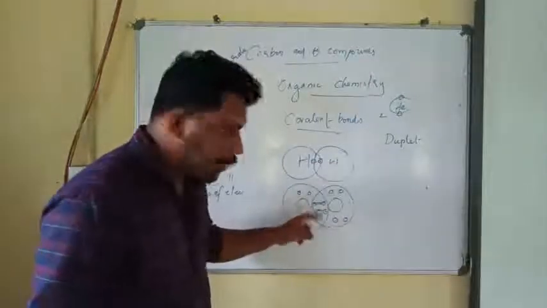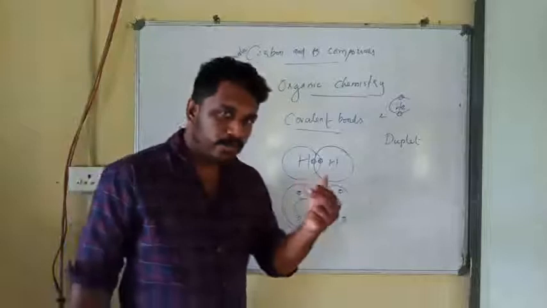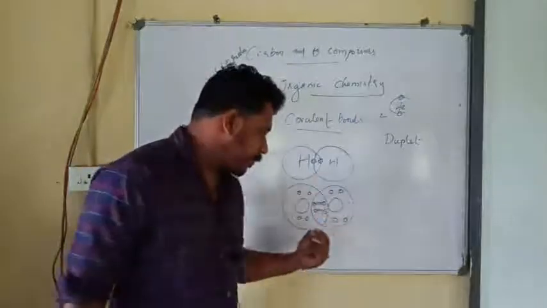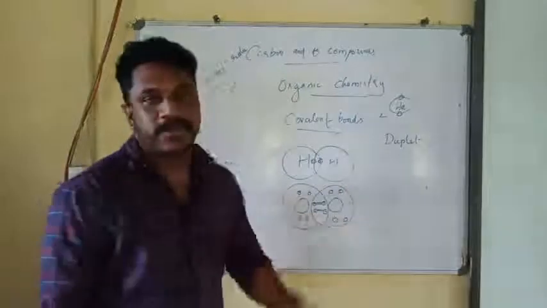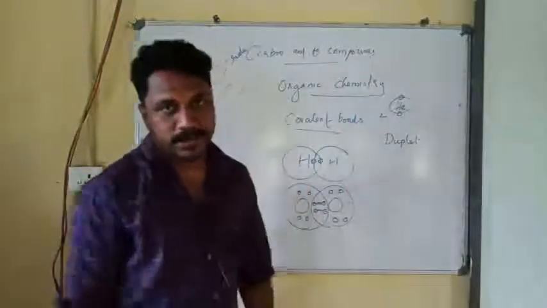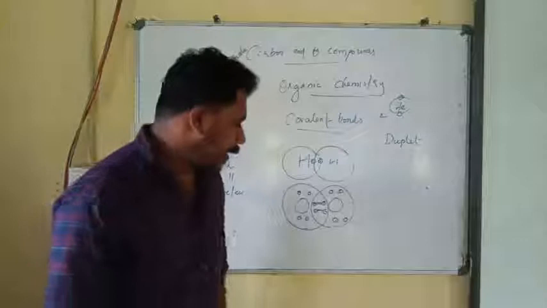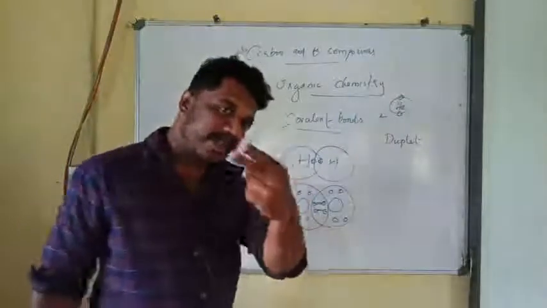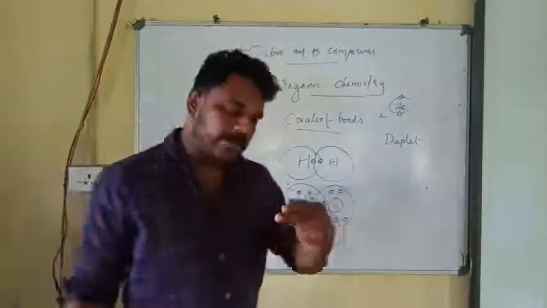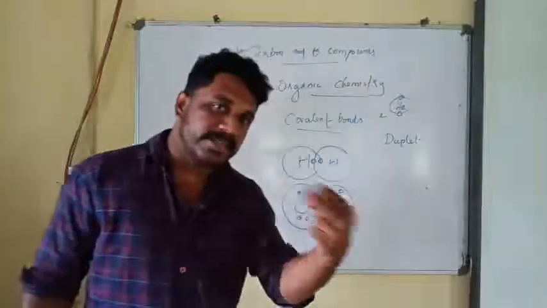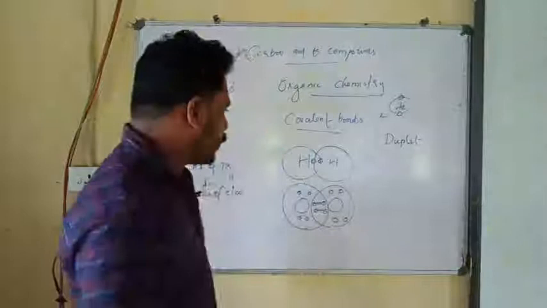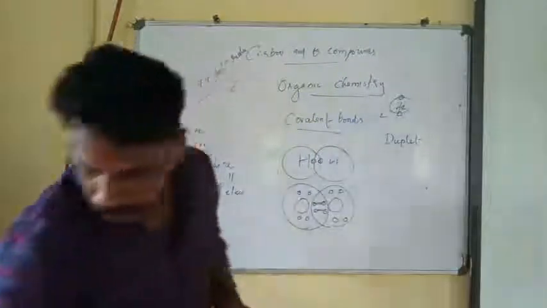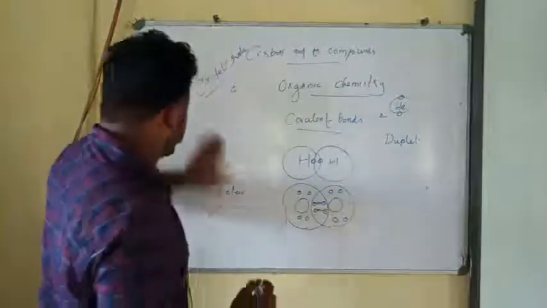If 2 pairs of electrons are shared between 2 elements, it is called a double covalent bond. And if 2 elements are combined by sharing 3 pairs of electrons, it is a triple covalent bond.